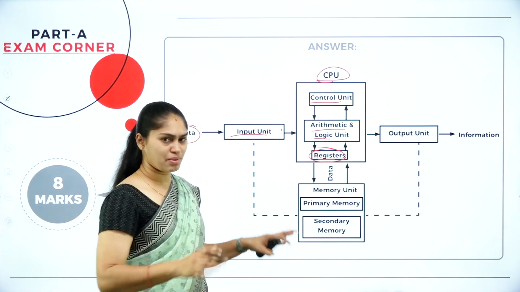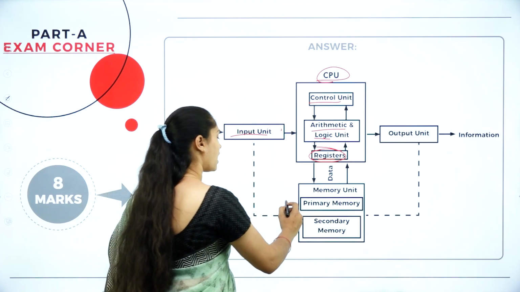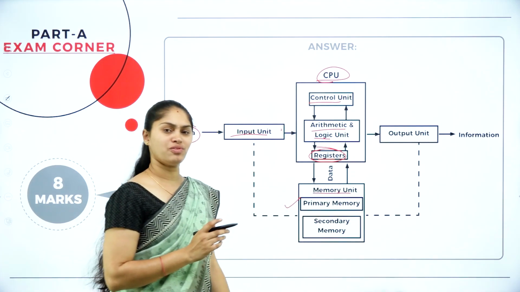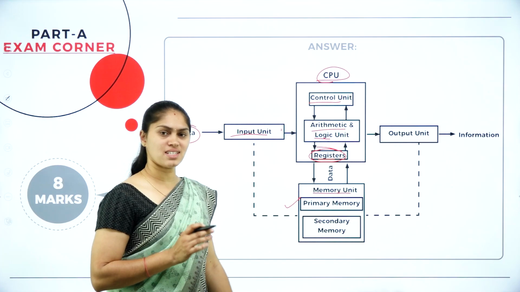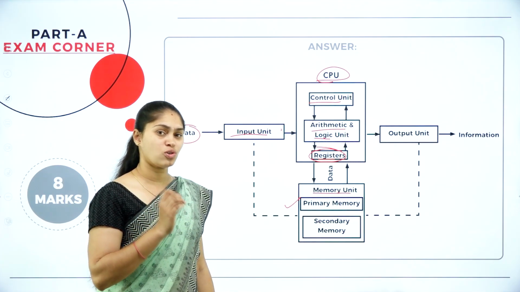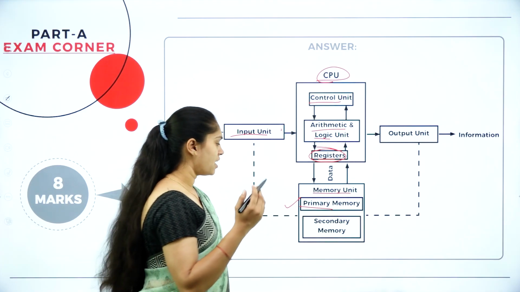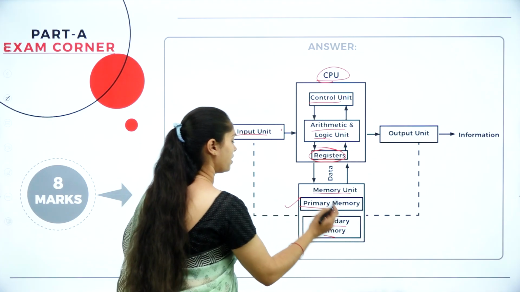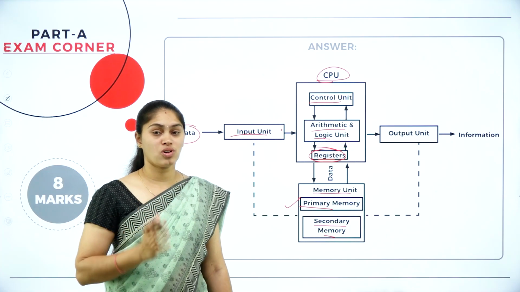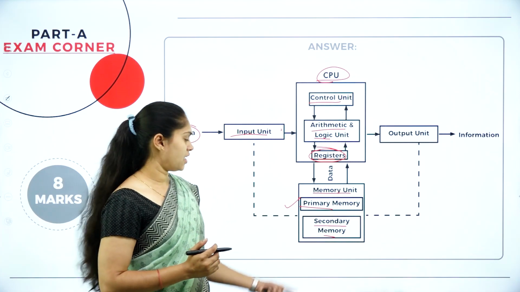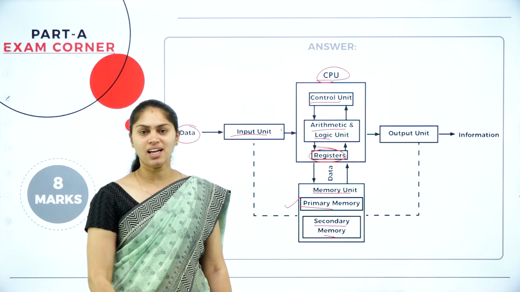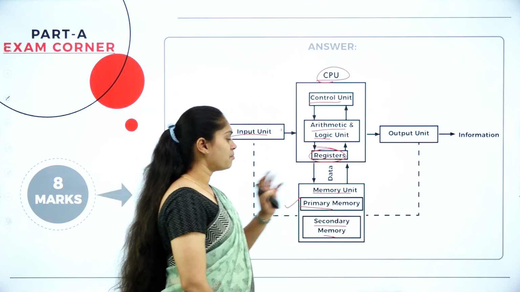After the processing has been done, next we have to store that in the computer's memory. For that we have primary memory and secondary memory. If you want to store the data temporarily, then go with primary memory. RAM and ROM are examples for that. And we have secondary memory. If you want to store a bulk amount of data, a large amount of data, then we have this secondary memory. So you can see the bidirectional arrows.